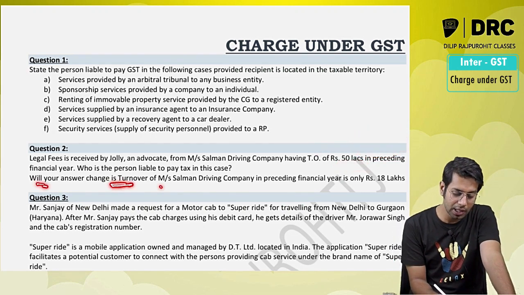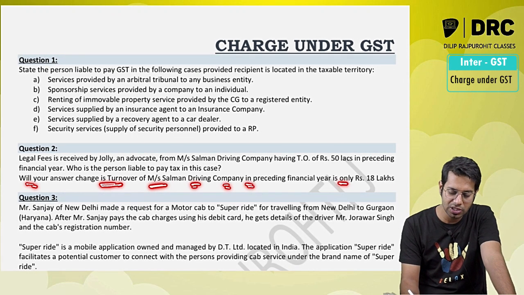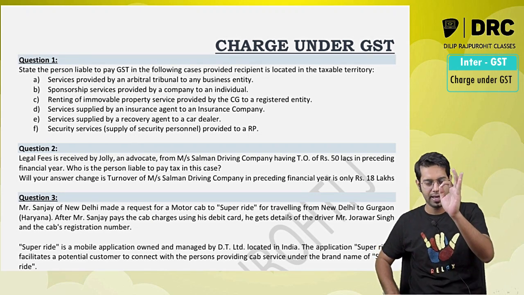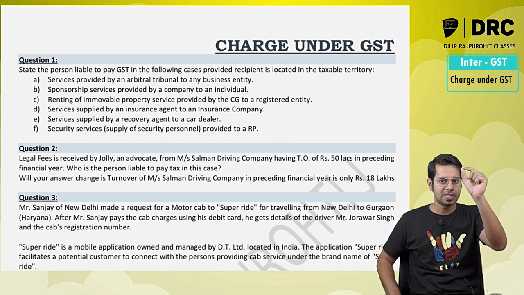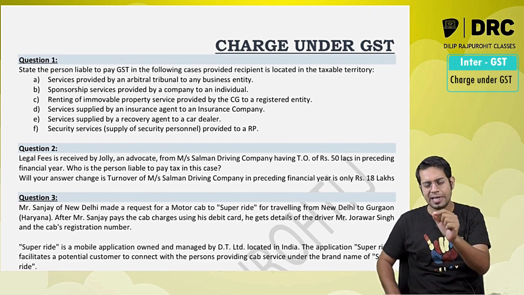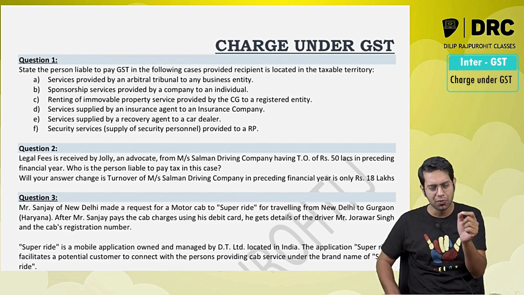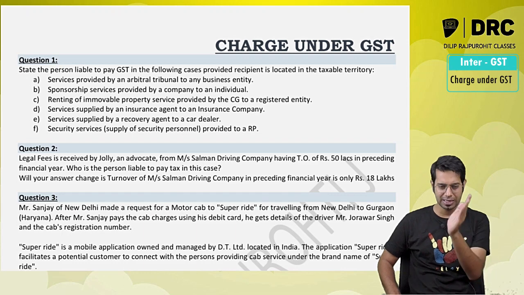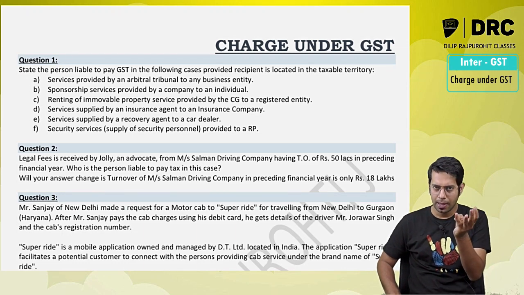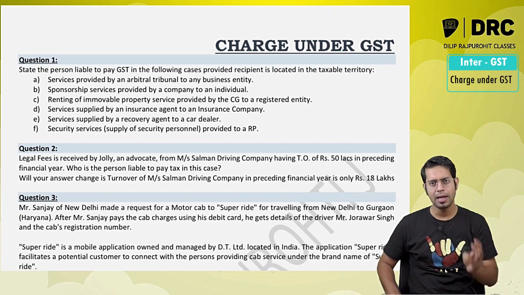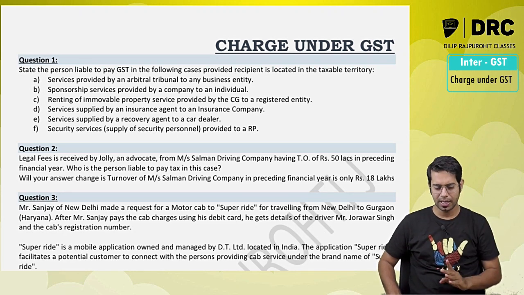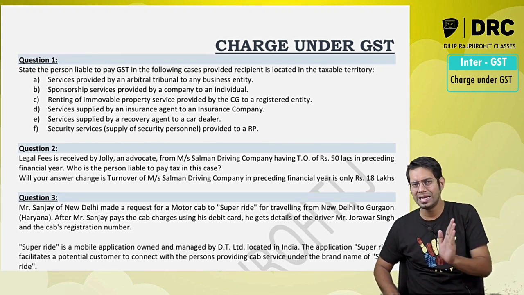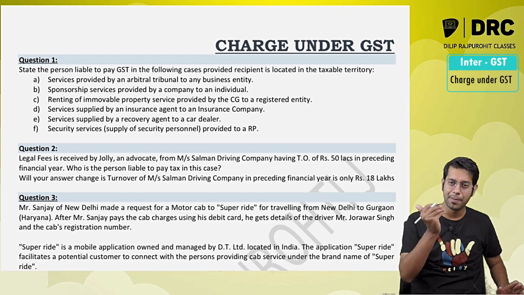Will your answer change if the turnover of Salman Driving Company in the preceding financial year is only 18 lakhs? The exemption topic says if legal services are given by an advocate to a business entity whose aggregate turnover in the preceding financial year did not cross the limit for taking registration under GST law, that is 10 lakhs in case of Manipur, Mizoram, Tripura and Nagaland, and 20 lakhs in other states, correct? If it does not cross that limit, then that business entity need not pay the taxes under reverse charge. That service will be completely exempt.